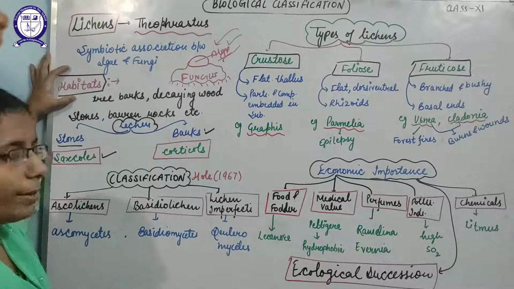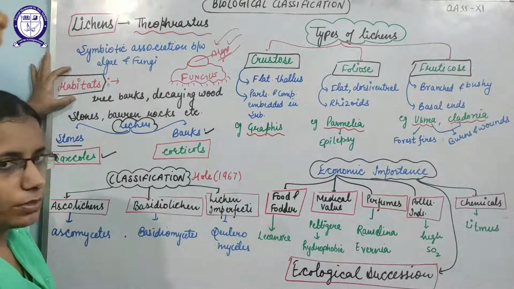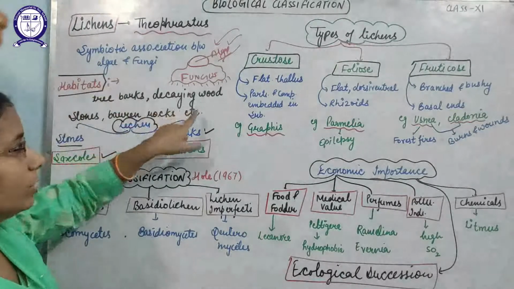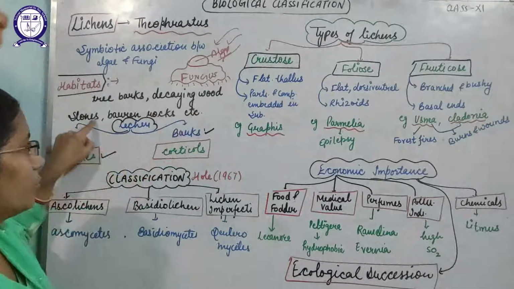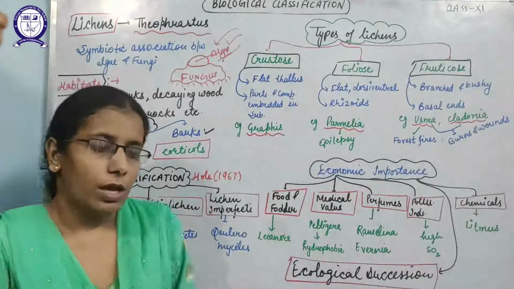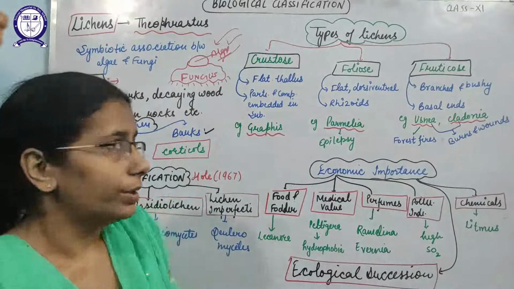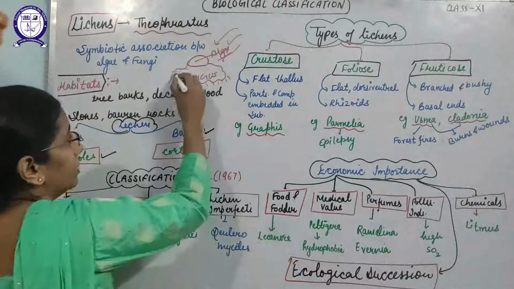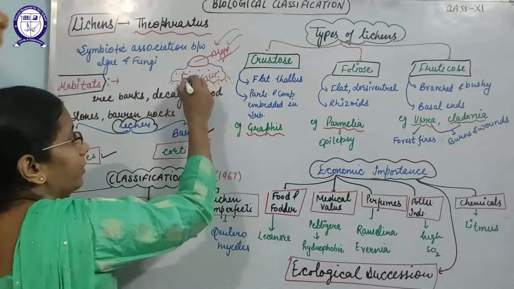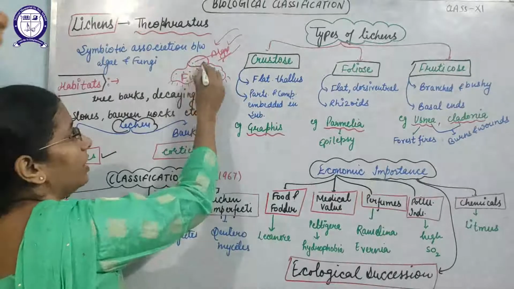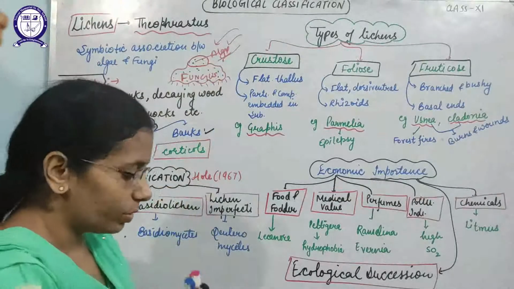So, habitats where these lichens are found. These are found on the bark of trees, on decaying wood, on stones or barren rocks. But the question arises, how are these associated together? Yes, so I have drawn the diagram here. The basal part is made by the fungus which is attached to the substratum, and above the fungus is the algae. Why like this only?